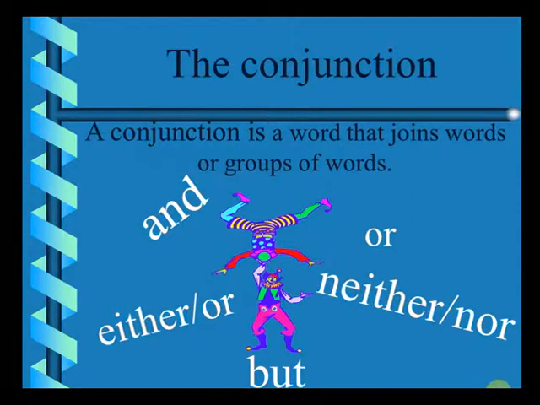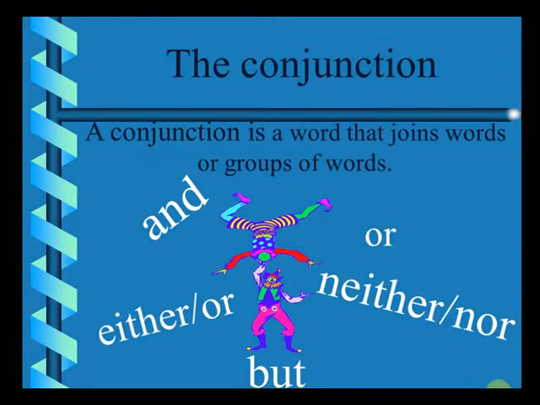So after prepositions, we've come to the next part of speech, that is the conjunction. A conjunction is a word that joins words or groups of words. Now what does that mean? Let's understand it with the help of an example. Ram and Mohan are good friends. So here "and" is a conjunction which is joining the two words, two nouns, Ram and Mohan.